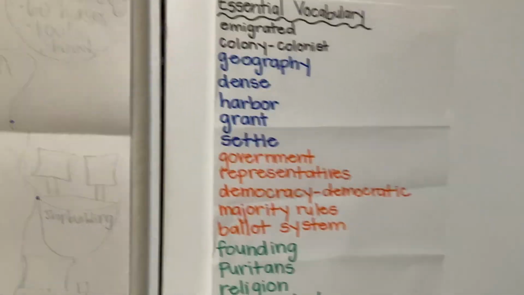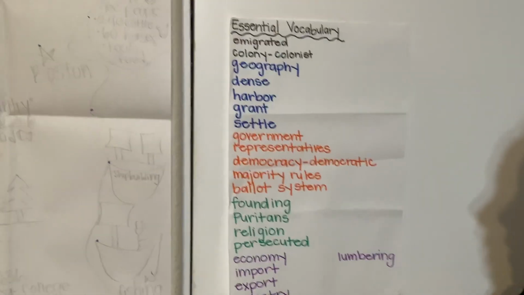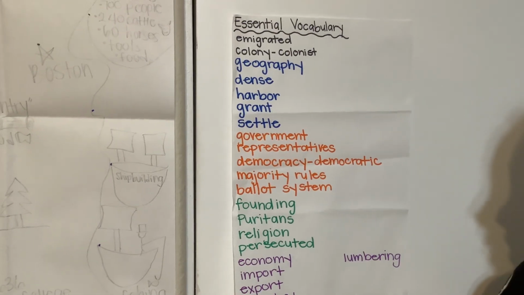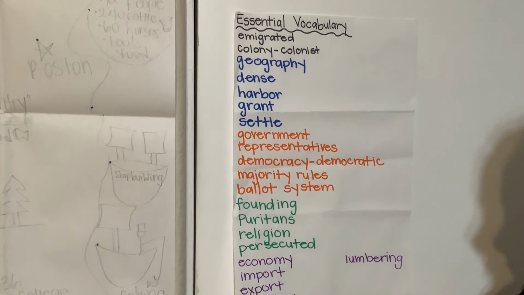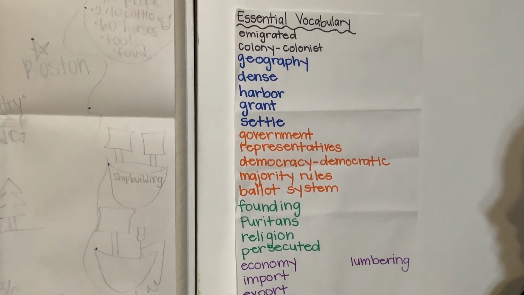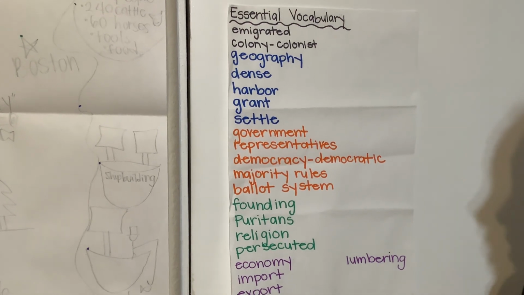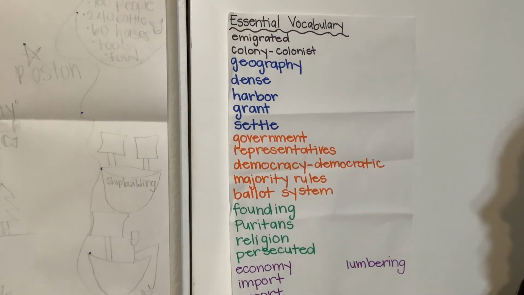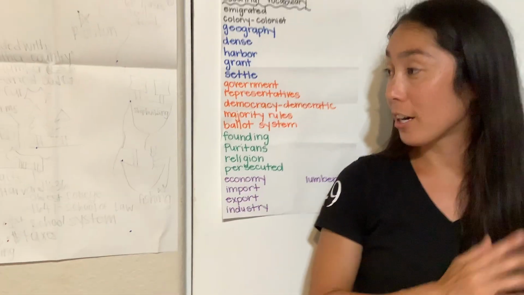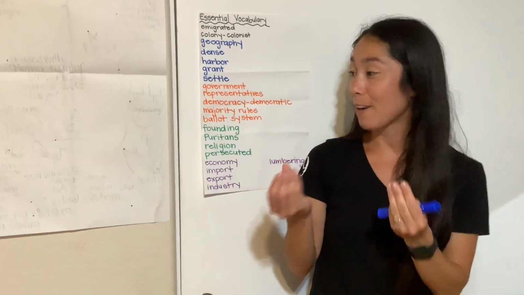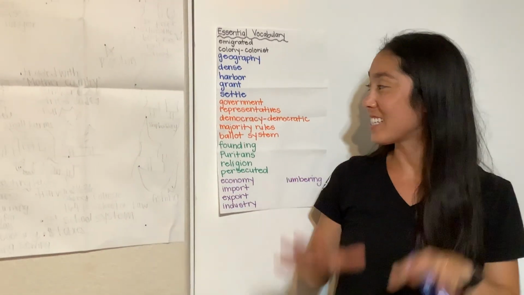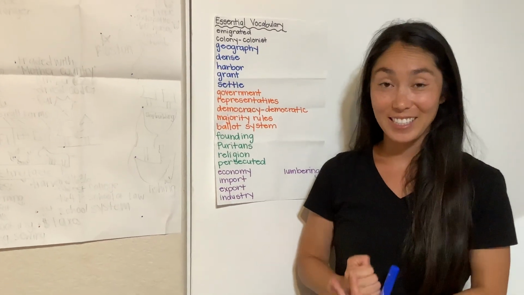Let's go over our essential vocabulary. Please repeat them after me. Emigrated. Colony. Colonist. Geography. Dense. Harbor. Grant. Settle. Government.